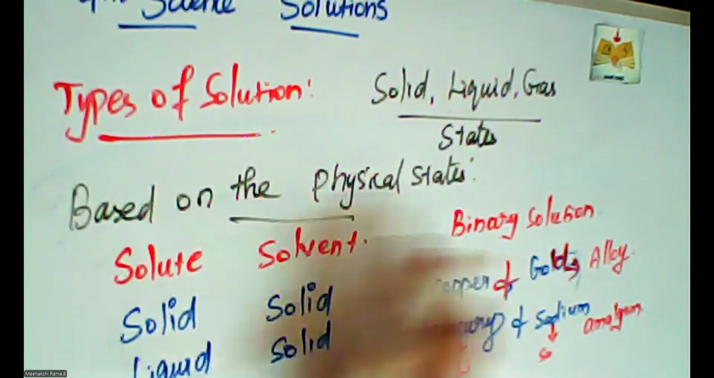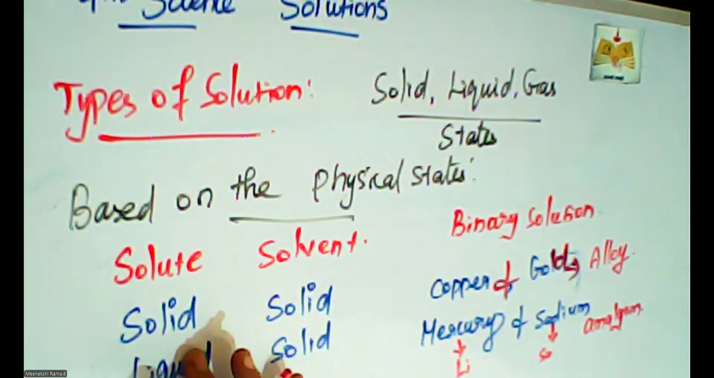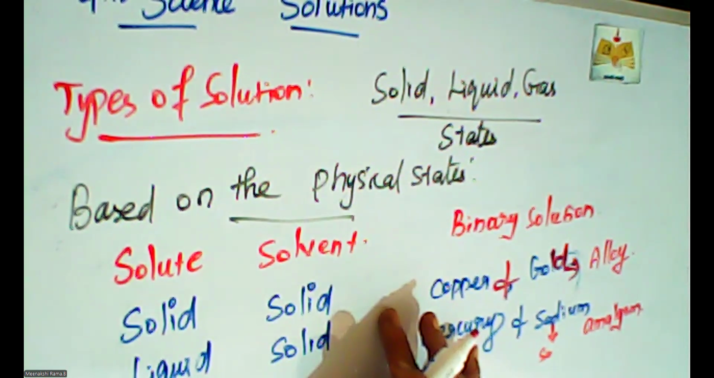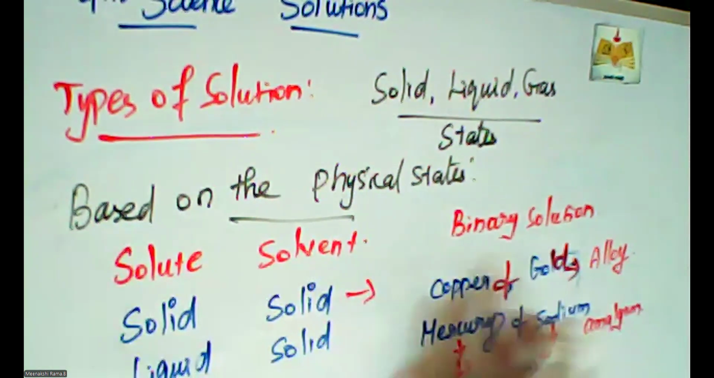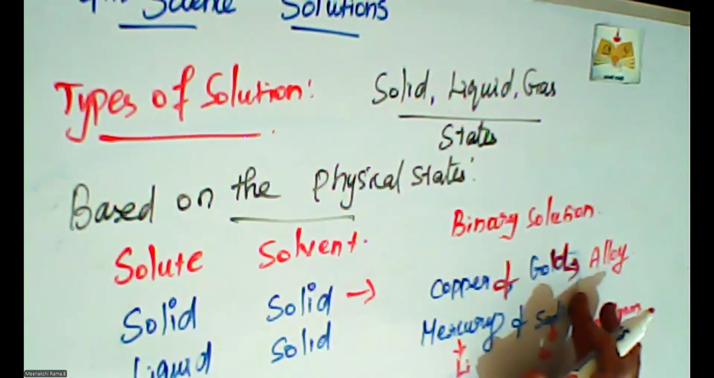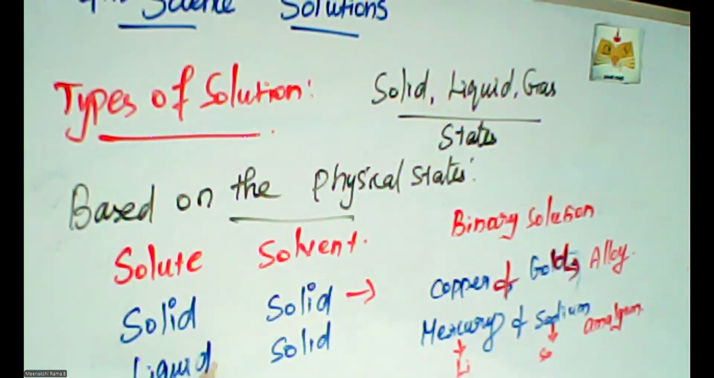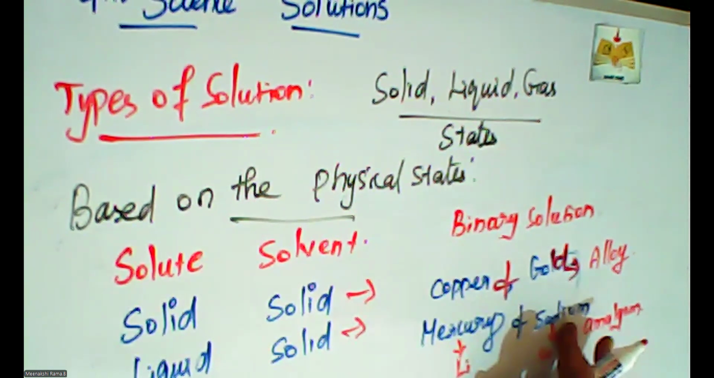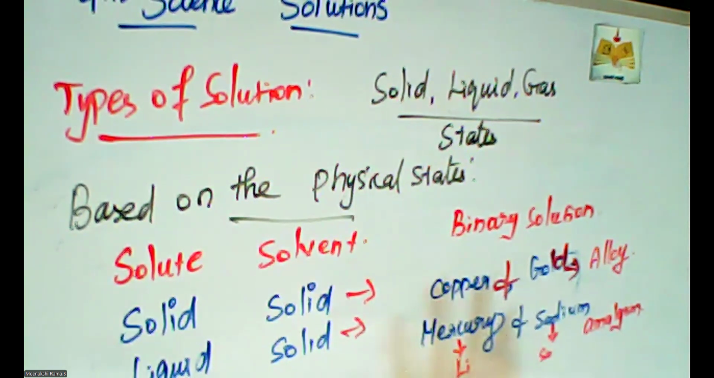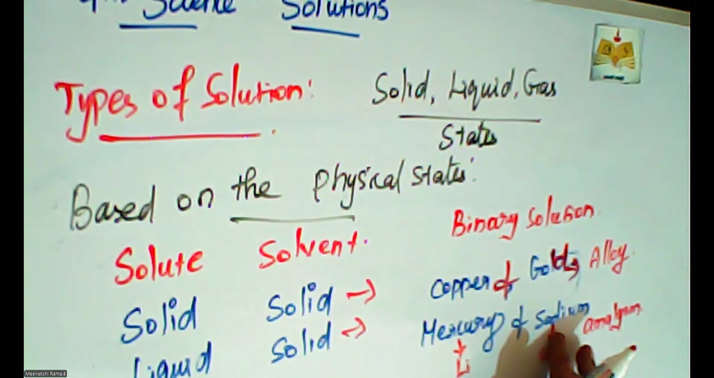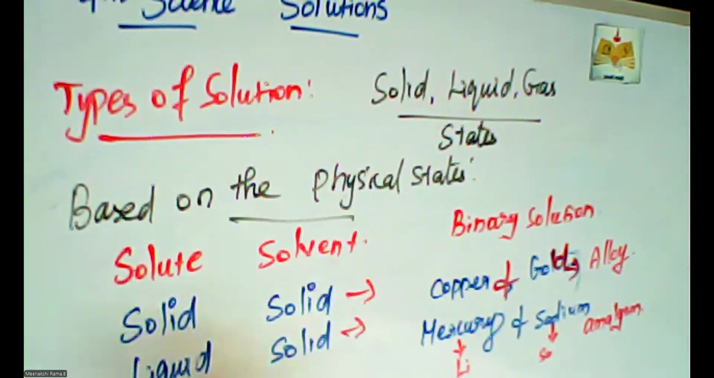So when the solute is solid and the solvent is also solid, the example is the copper and gold mixture. When the solute is in liquid state and the solvent is in solid state, the mixture is mercury and sodium. The mercury liquid is dissolved into sodium in solid state, in pellet formation. This mixture is called the amalgam. So solid and solid, liquid and solid.